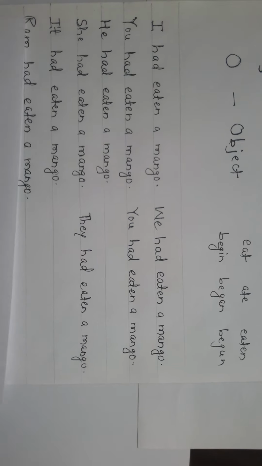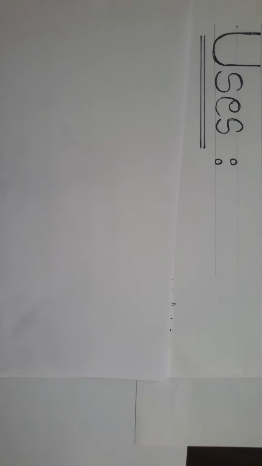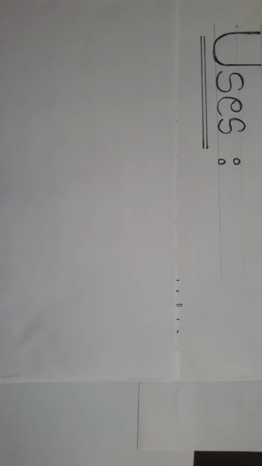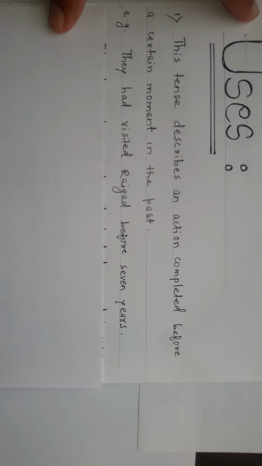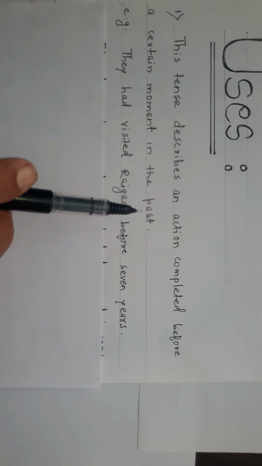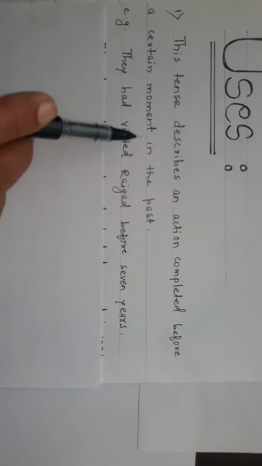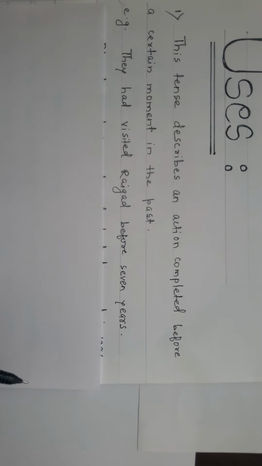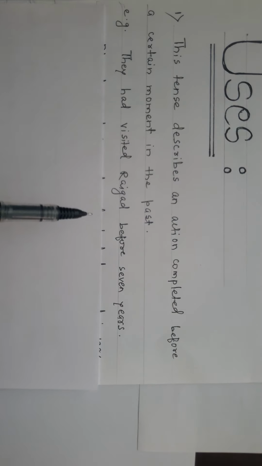Now we will see the uses of this particular tense. Look here. What are the uses of past perfect tense? Look, first, this tense describes an action completed before a certain moment in the past. This tense describes an action which is completed before a certain moment in the past.